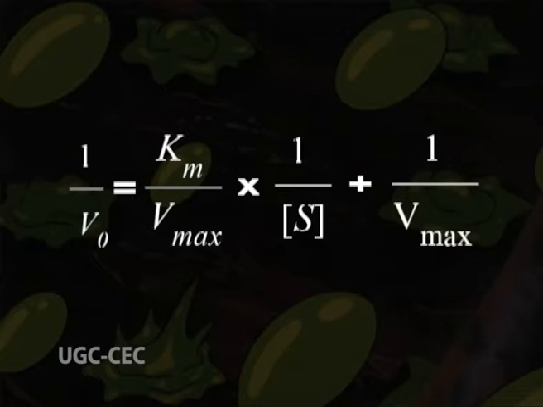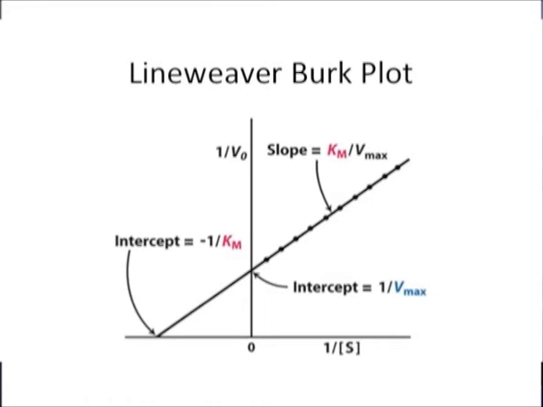1 upon Vmax. This resembles the straight line equation y is equal to mx plus c, and 1 upon V0 when plotted versus 1 upon S gives a straight line, the y intercept of which is 1 upon Vmax and the x intercept of this is minus 1 upon Km. Both Km and Vmax can be obtained from the slope and intercepts of the straight line.